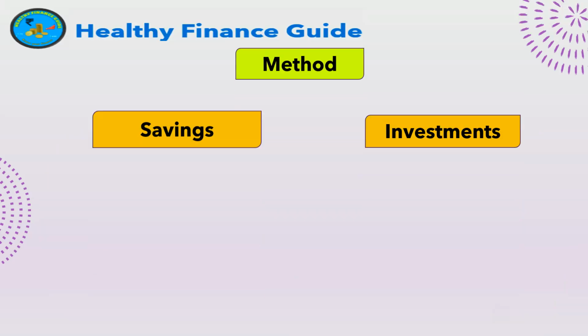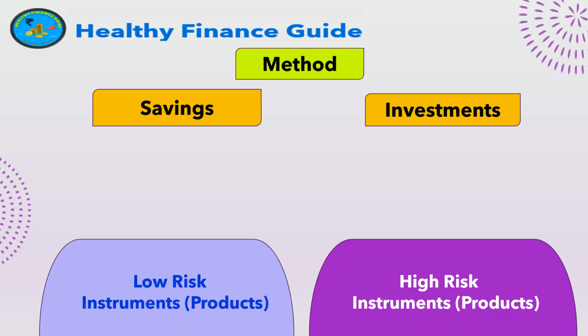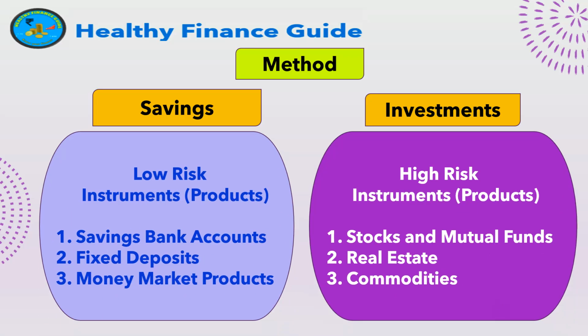And what are the methods used in savings and investments? In savings, the money is particularly kept in low risk instruments like a savings bank account, fixed deposits, and money market products. In case of investments, money will be placed in high risk instruments like the stock market, mutual funds, real estate, and commodities.